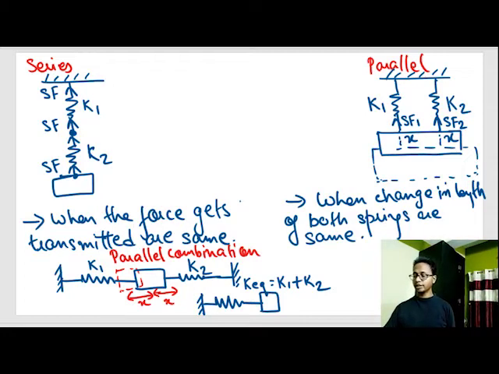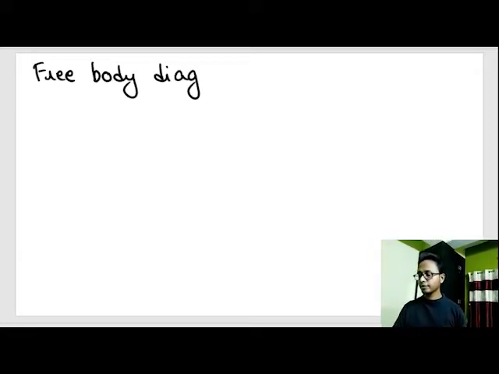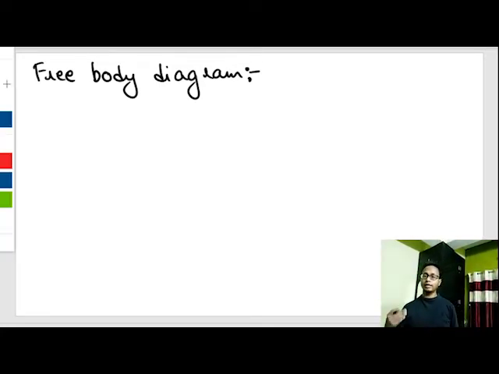Now, free body diagram. We'll start with the concept of free body diagram. There are 4 steps in drawing a free body diagram. We'll write down step by step and we'll determine how to solve these free body diagrams as we solve the problems.